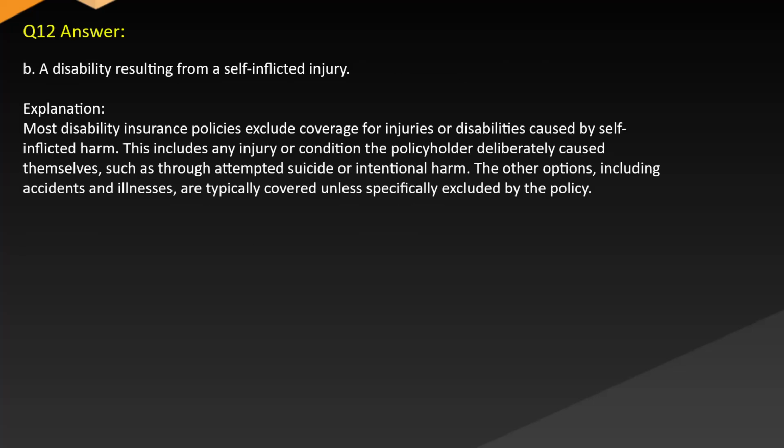Answer: B. A disability resulting from a self-inflicted injury. Explanation: most disability insurance policies exclude coverage for injuries or disabilities caused by self-inflicted harm. This includes any injury or condition the policyholder deliberately caused themselves, such as through attempted suicide or intentional harm. The other options, including accidents and illnesses, are typically covered unless specifically excluded by the policy.